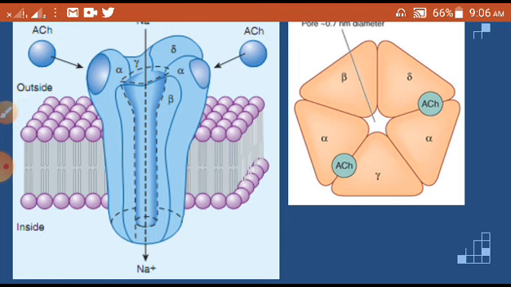Now if you see the various examples of the same receptors, there are inhibitory categories of receptors, for example GABA A and glycine; they are both inhibitory receptors.